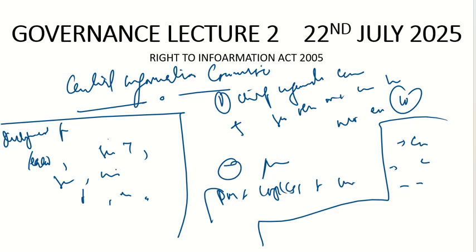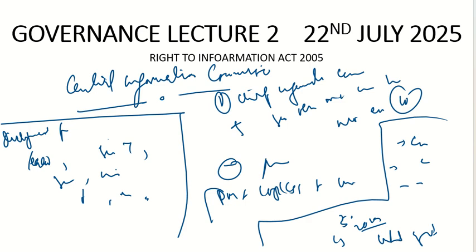And what is the term of their office? Initially it was 5 years, but in 2019 this was amended, and now the term of office would be for such term as may be prescribed by the central government. So in a way it diluted this. It put some control on the Chief Information Commissioner and Information Commissioners, as the term of office is under the domain of the central government. So there is no security of tenure. It was diluted in 2019, and it is one of the drawbacks of the Right to Information Act, or of the Central Information Commission, or of this amendment.